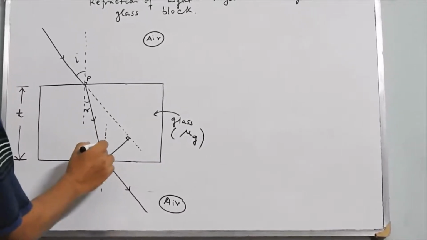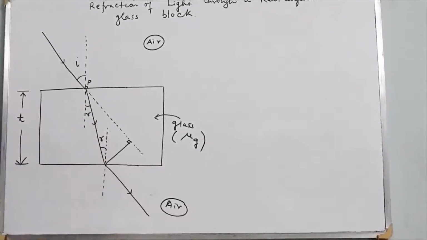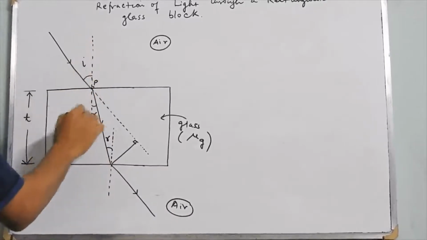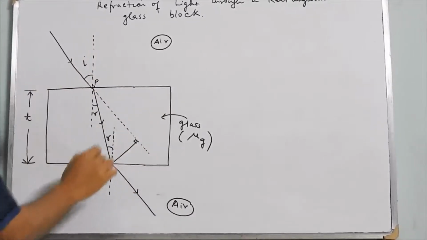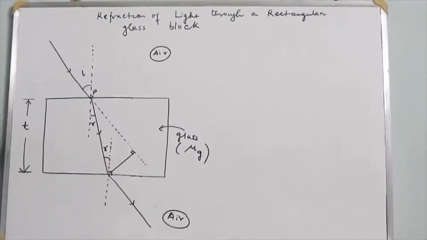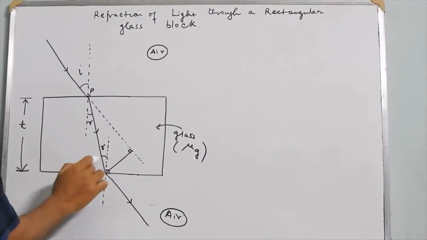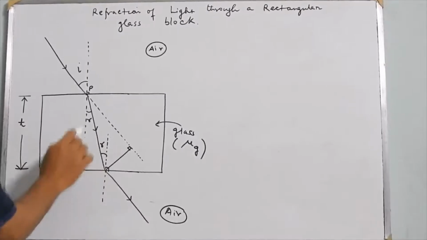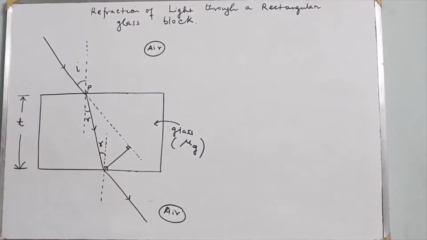This angle is also R, because this dotted line is perpendicular to the glass block, and this dotted line is also perpendicular to the glass block, and they are obviously parallel to each other. So this angle is alternate to this angle, and hence this is R and this is R also.